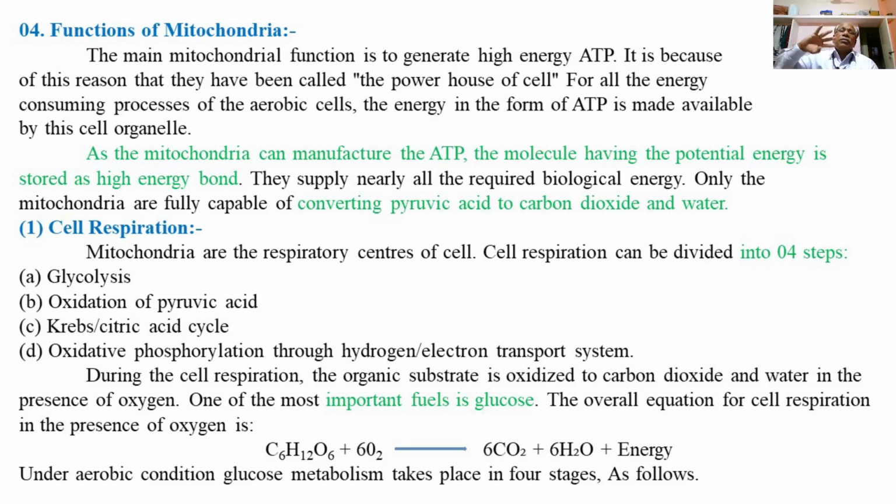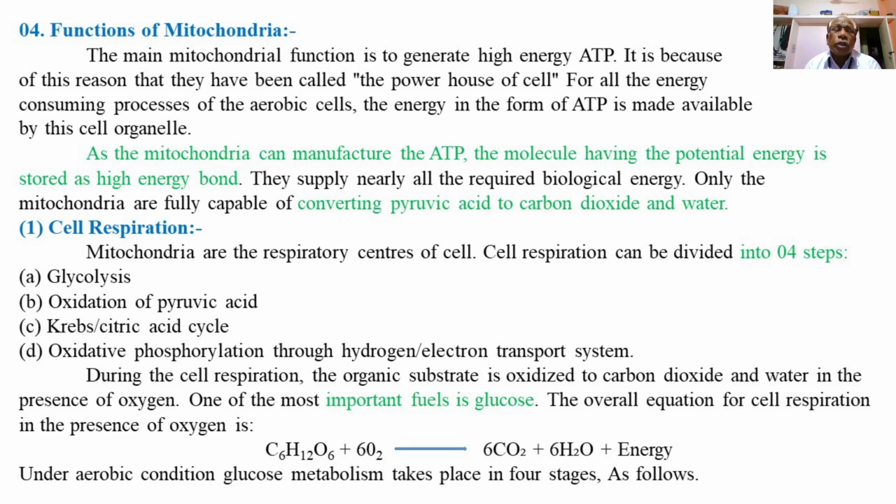So these are the four steps of cellular respiration, the respiration taking place in the cell. The main role of these stages, that is glycolysis, oxidation of pyruvic acid, Krebs cycle and electron transport system, is under the influence of mitochondria. Means whatever enzymes and coenzymes are required for these four steps of cell respiration,